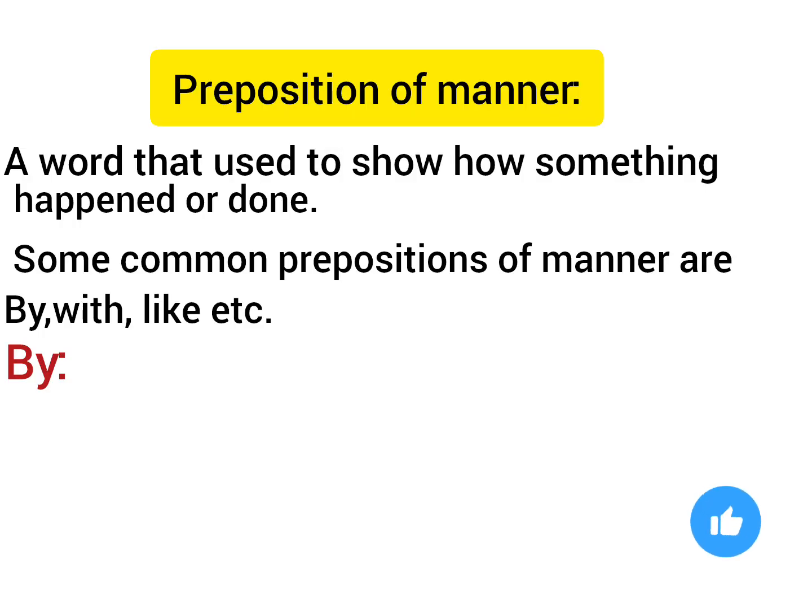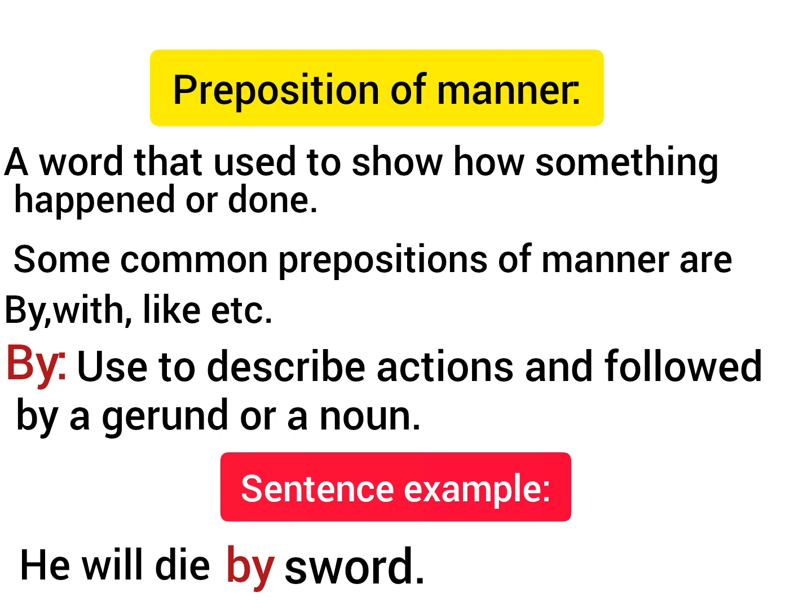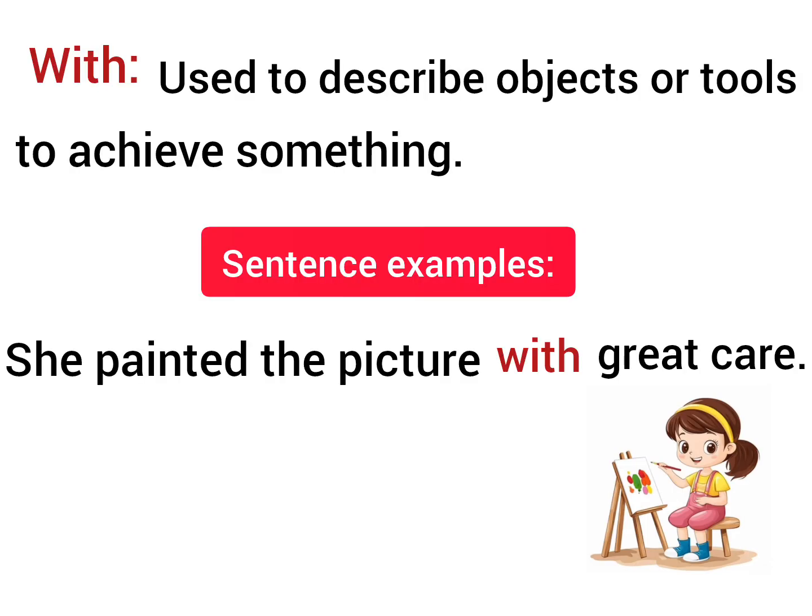Prepositions of manner are words used to show how something happened or is done. Some common prepositions of manner are by, with, like. By is used to describe actions and is followed by a gerund or a noun. Sentence example: he will die by sword. With is used to describe objects or tools used to achieve something. Sentence example: she painted the picture with great care.